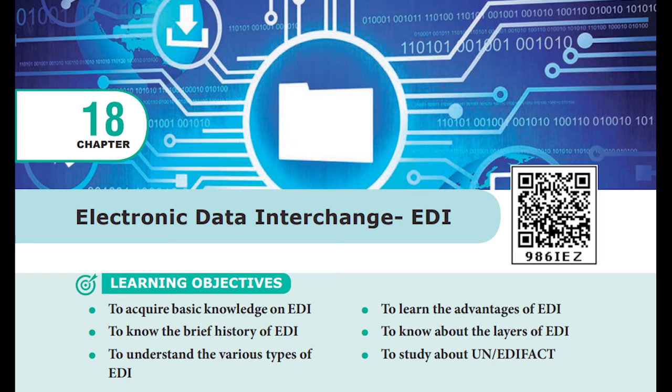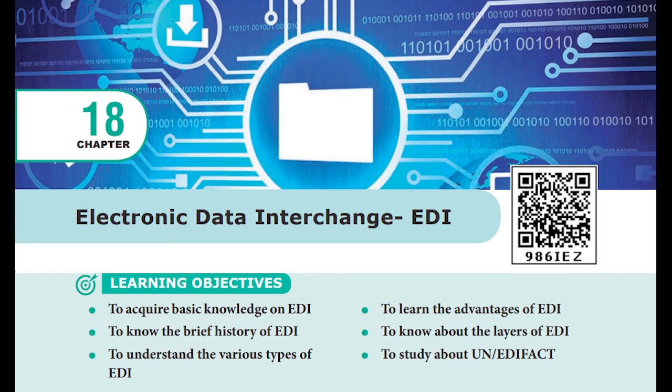It will have a standard document format. Okay, as I said before, for every business they will have a standard document format. So for this also it will have a standard document format, and then translator and mapper will be there. For communicating we'll need software and network, right? So communication software will be there, and then the communication network also will be there. You will be seeing about the EDI standards, about the directories, about all these software and networks and all in this chapter.